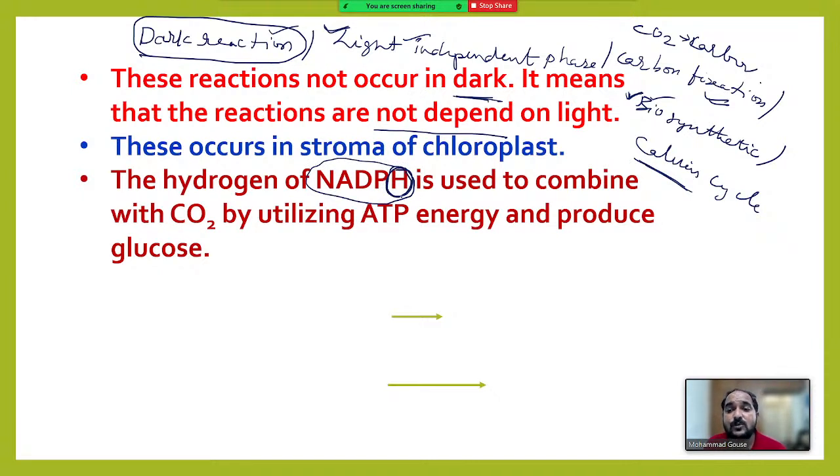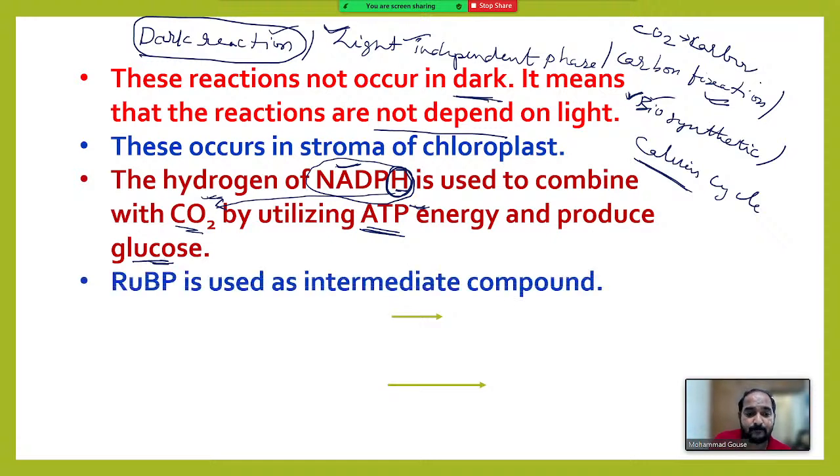This hydrogen is utilized to combine with the carbon dioxide. For the combining of hydrogen with the CO2, energy is required. That energy will come from ATP. Means NADPH and ATP formed in light reaction are used here to add the hydrogen to carbon dioxide to form the glucose. Right. So this is what happens in the dark reaction.